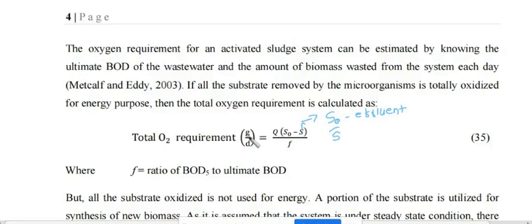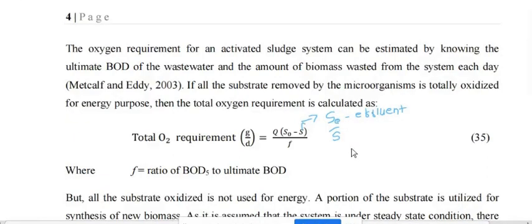What is f? f stands for the ratio of BOD to ultimate BOD. It is the ratio of BOD at 5 days to the ultimate BOD, that is the initial BOD concentration. We can use this formula only when all the substrate removed by the microorganisms is totally oxidized for energy purposes. But that is not the case happening there.